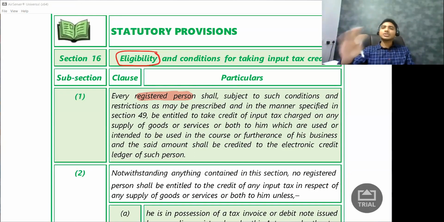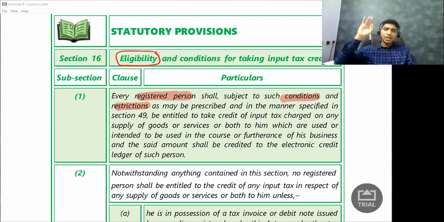So they are saying he can. It is not a choice for him. He can. Nobody can stop him from taking input tax credit. But they're again saying, subject to such conditions and restrictions. So this is the catch. You can avail input tax credit, we are not stopping you, but there are some conditions and some restrictions. So what is the difference between conditions and restrictions? Condition means if you follow that, you can still avail input tax credit. Restriction means on some items you don't have input tax credit at all. Though you pay tax, it is gone. We will study this at a later part. You will get a very clear picture on this.